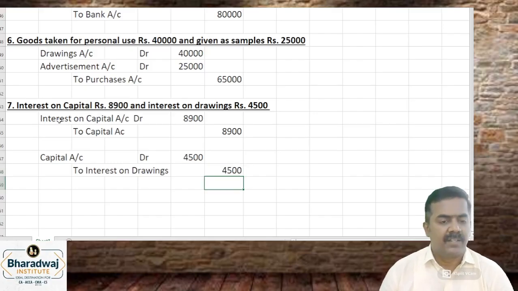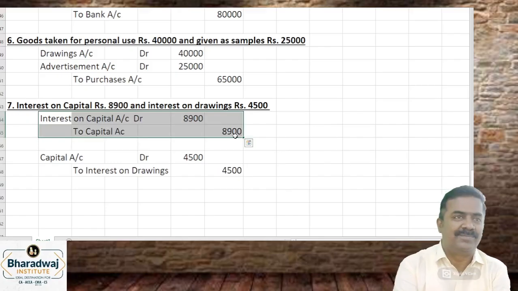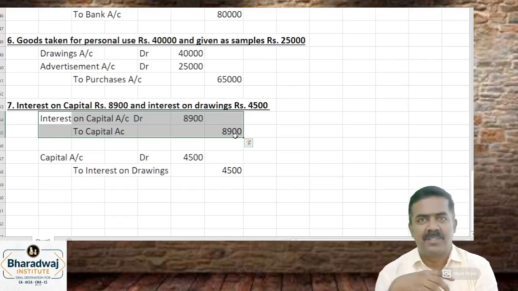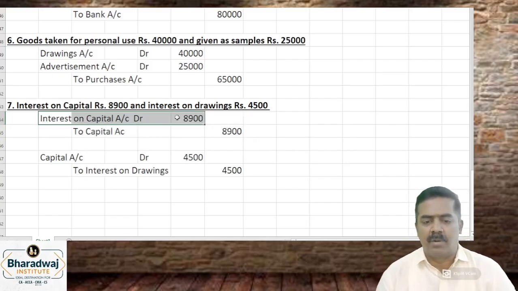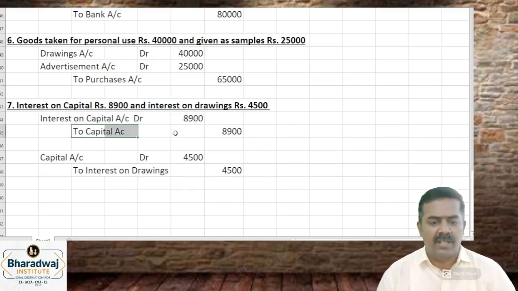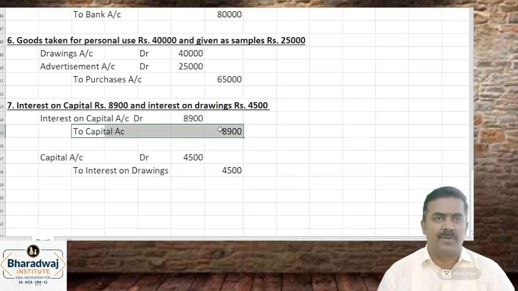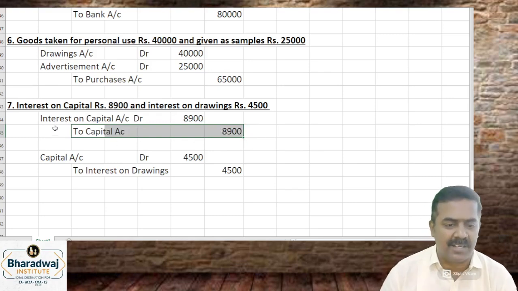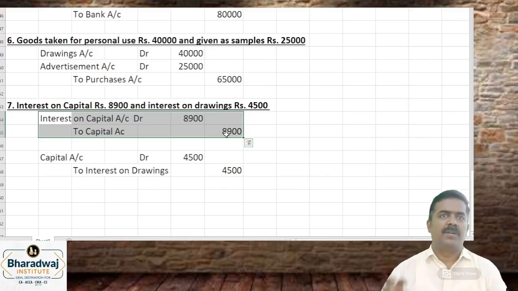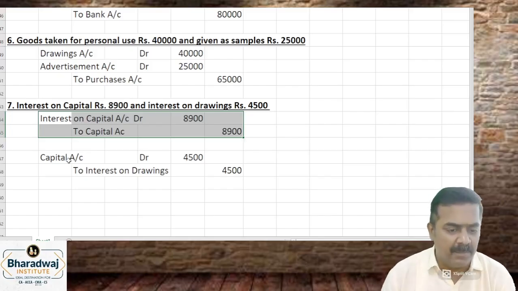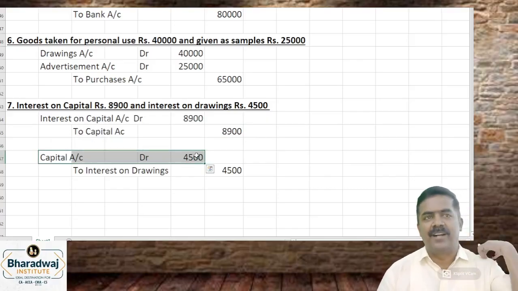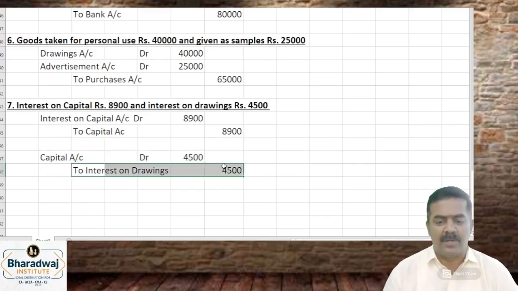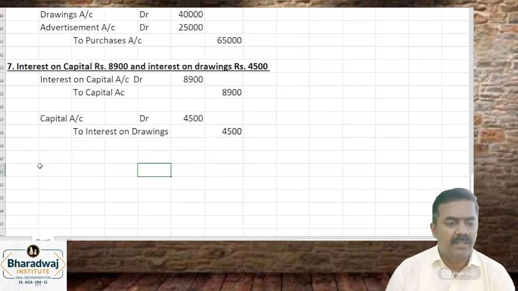Wait. For this, you cannot apply any golden rule. Is it possible to apply any golden rule? Debit the receiver, credit the giver. Interest is a nominal account, debit all expenses and losses. At the end, to capital account. Capital account is a personal account, credit the giver. So for certain concepts, golden rules are not applicable. Book transfers, golden rules are not applicable. Here also, capital account debit, debit the receiver. Golden rules are not applicable for book transfers. Okay, next.